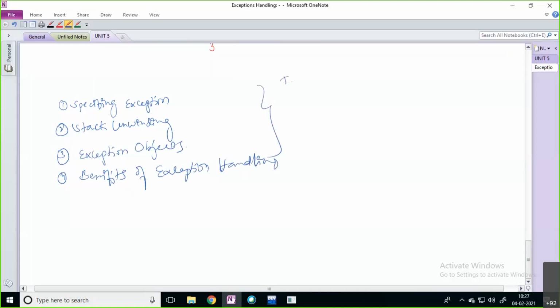Maybe tomorrow or the day after tomorrow we will complete this entire unit. Tomorrow at maximum these three concepts will be completed.